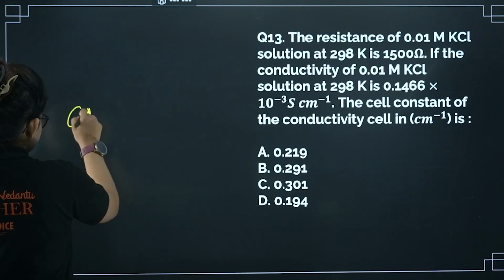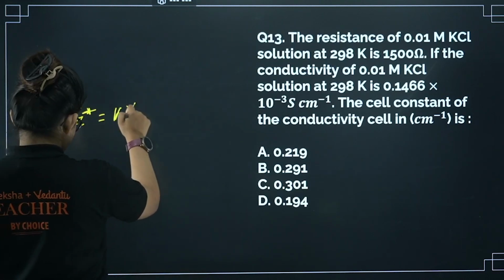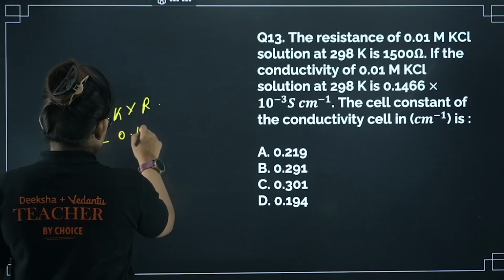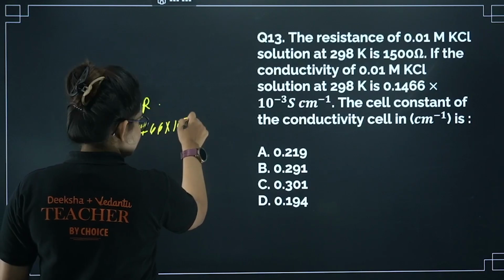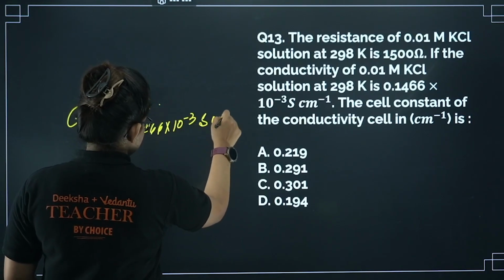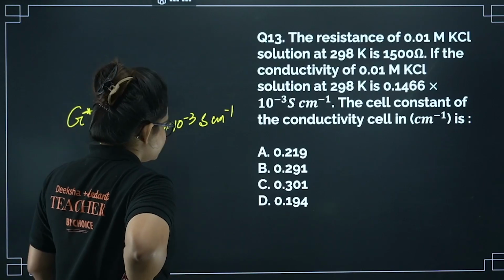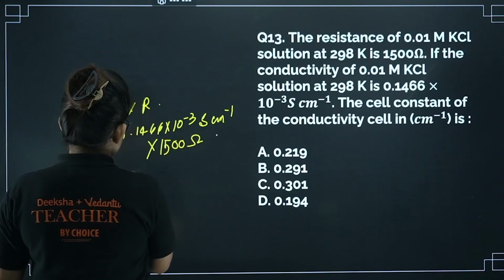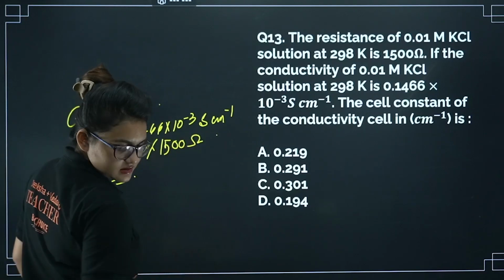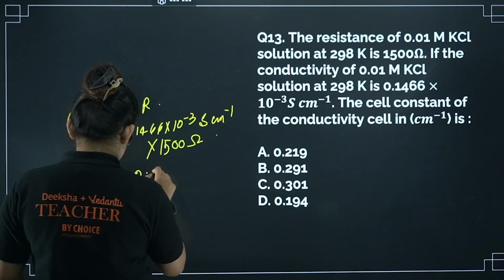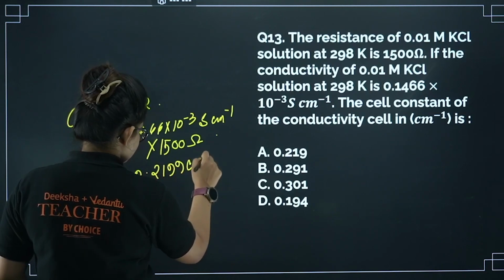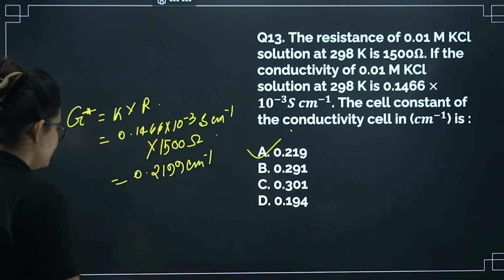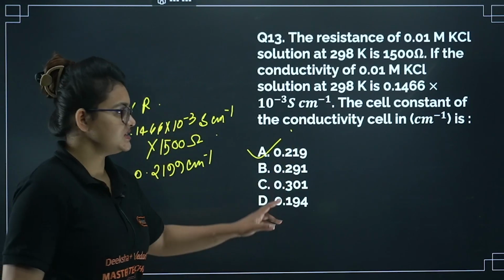G star is the cell constant, that is kappa into R. Directly you can put the value: 0.1466 into 10 power minus 3 Siemens centimeter inverse into resistance, also given, that is 1500 ohm. If you simply calculate this, it will come as 0.2199 centimeter inverse. It's a simple calculation, so your answer is going to be option A. I guess this is clear to you. It's an easy one actually, a direct question.